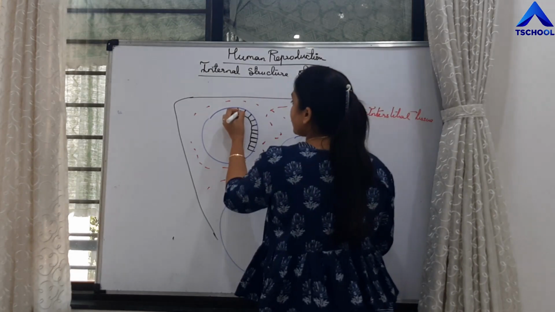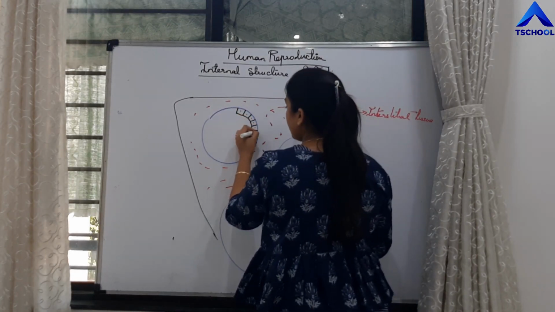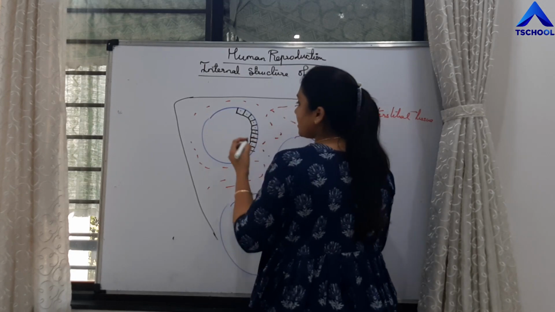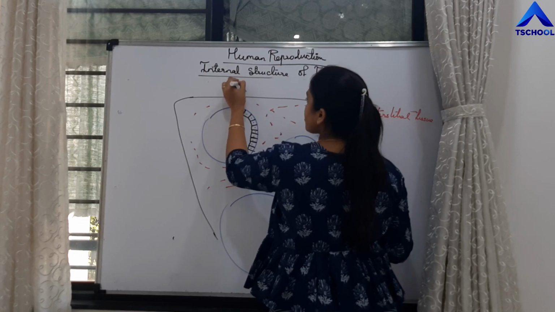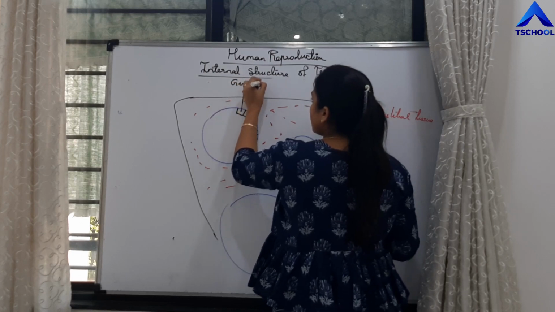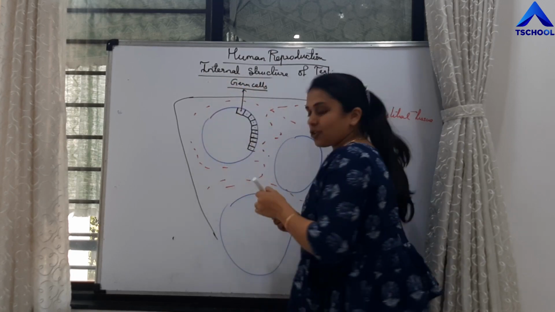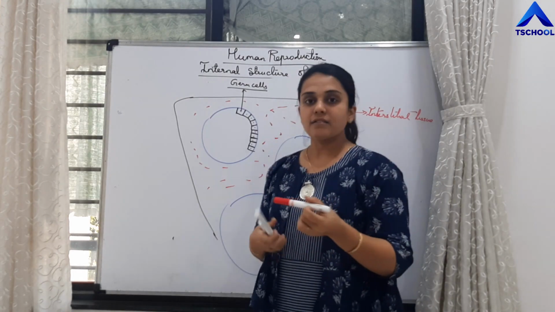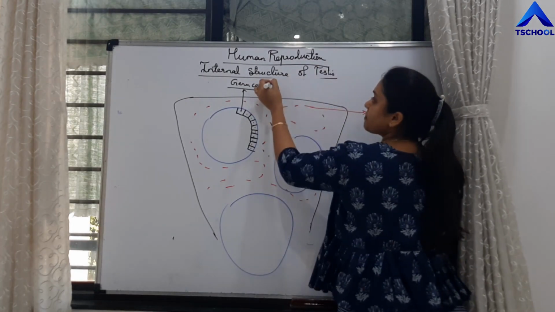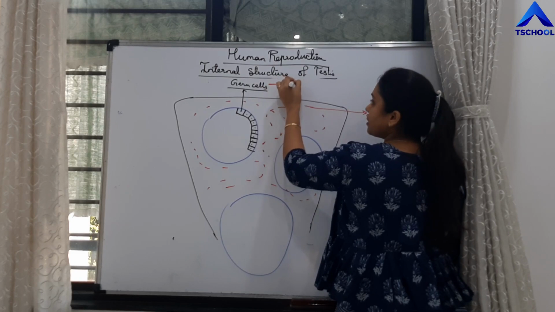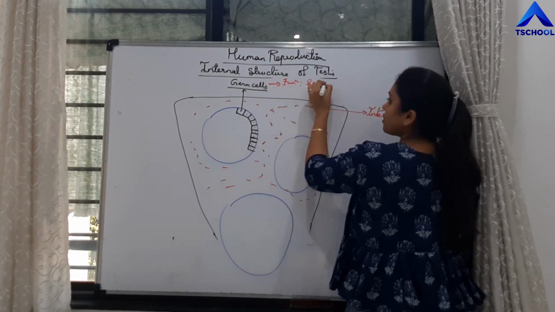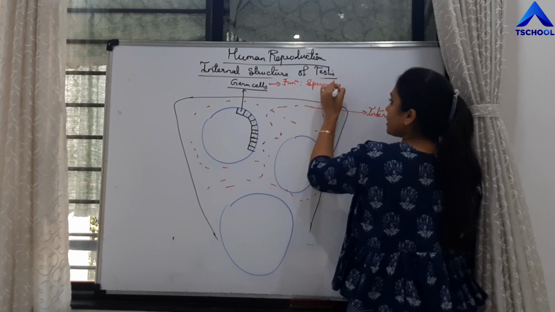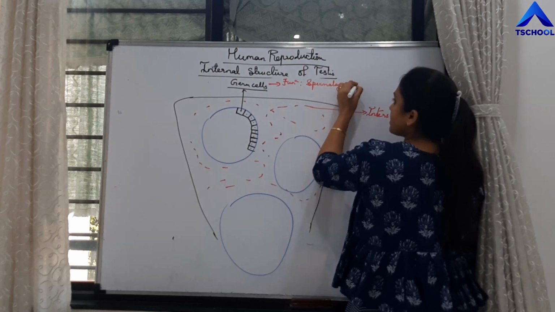These cuboidal cells are called germ cells. And what is the function of germ cells? The function of germ cells is spermatogenesis.